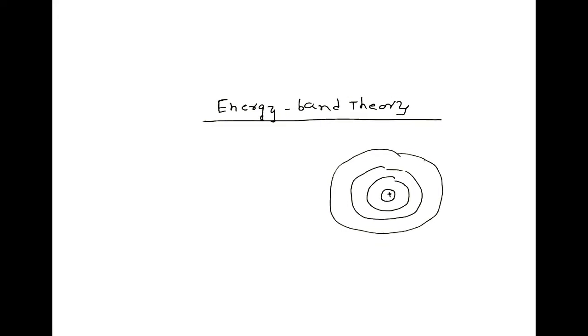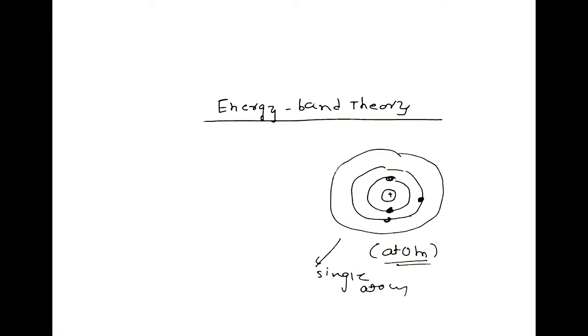So the final shell is the valence shell. That is where valence electrons will revolve. But this is a case of a single atom. This is a case of a single atom. So this is 2 electrons, 8, 4. I am considering silicon here. So this is a single atom.